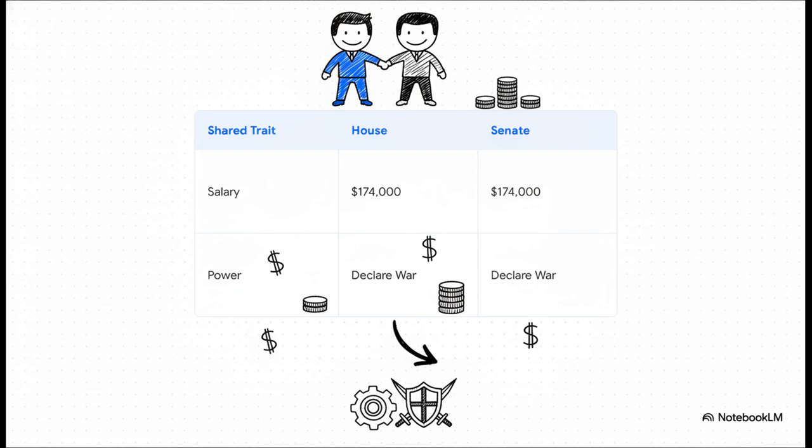But you know, despite all their bickering, their different terms, and their unique powers, they are brothers in the exact same branch of government. They even share the exact same base salary of $174,000 a year. And most importantly, when the nation faces its absolute darkest hours, they share the grave, unified power to declare war. Neither can do it alone.